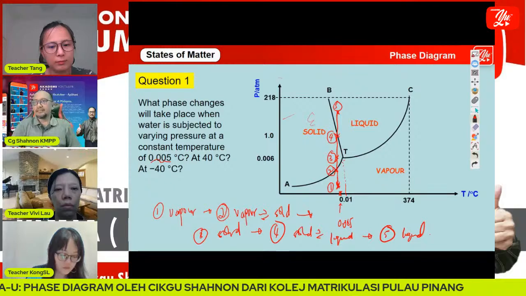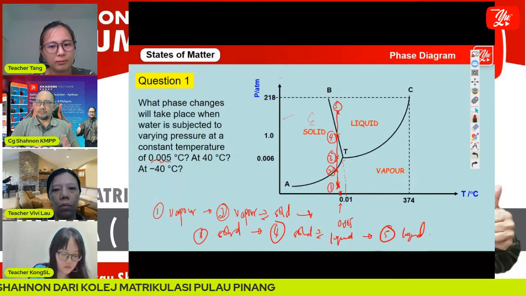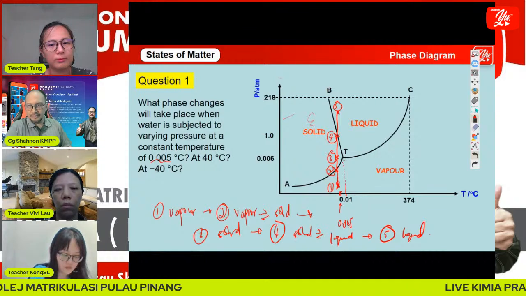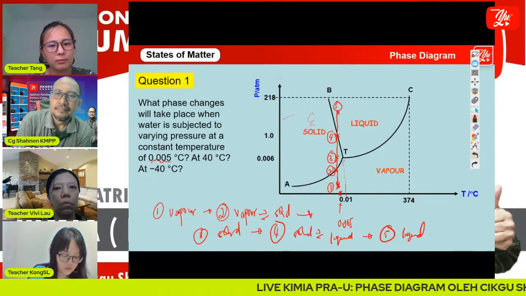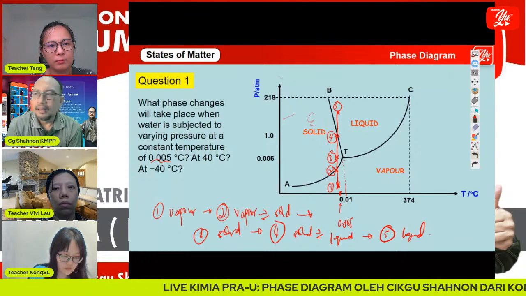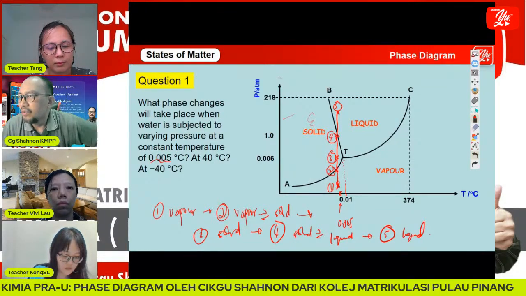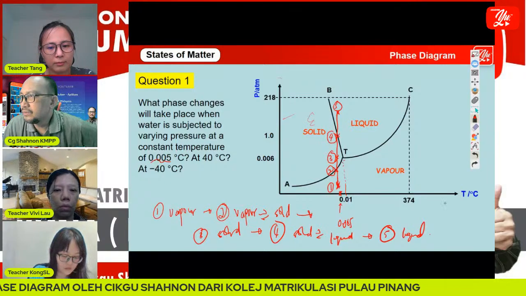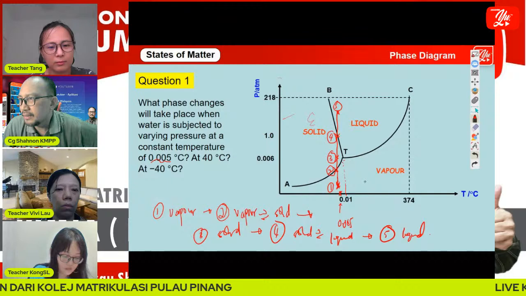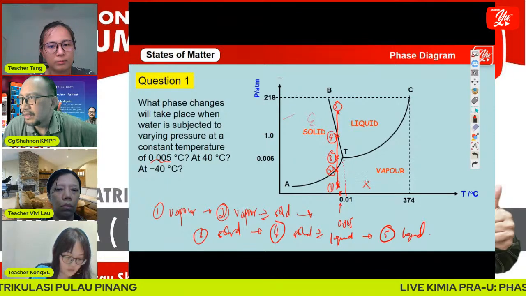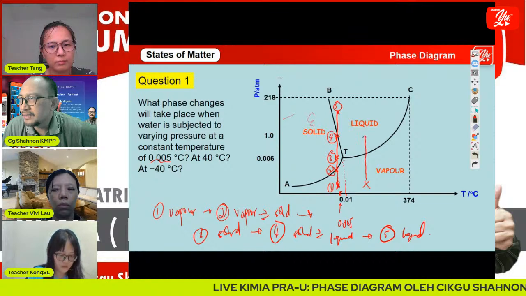This is phase changes that take place at constant temperature, 0.005 degrees Celsius, when we vary the pressure. All right. And then look at 40 degrees Celsius, maybe somewhere here, and varying the pressure. Okay, how many phases?